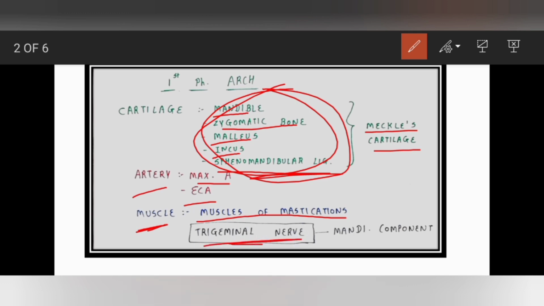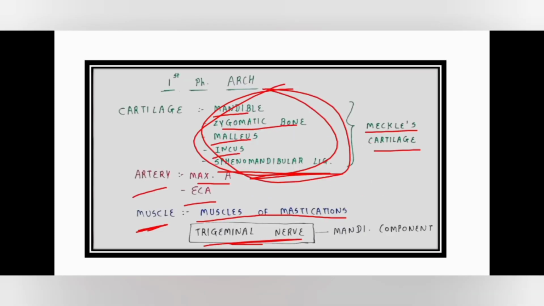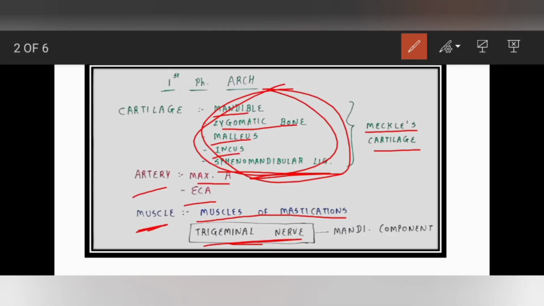Okay, so what happens here? That's why I write here the number 5. Here you see one thing, suppose this one is the trigeminal nerve. The trigeminal nerve gives 3 components, right? One is going to the optic, then maxillary, and the last one, which is mandibular, will come into the first pharyngeal arch. It means the particular answer for this nerve innervation is our mandibular component of the trigeminal nerve. So this was all about our first pharyngeal arch.